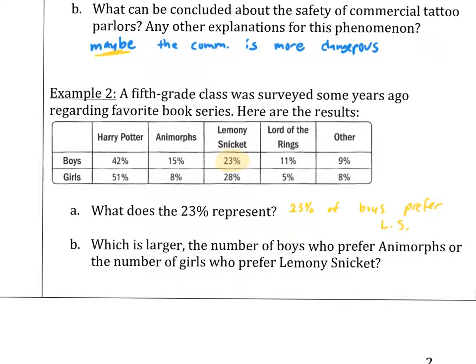Well, we can say for the girls who prefer Lemony Snicket, that would be 28%. And for the number of boys who prefer Animorphs is 15. And you might say, oh, of course, the 28's larger, but that's not a raw number. That's a percentage. So we can't say anything about the number, no conclusion. But we can say that the percentage is greater for the girls who prefer Lemony Snicket.